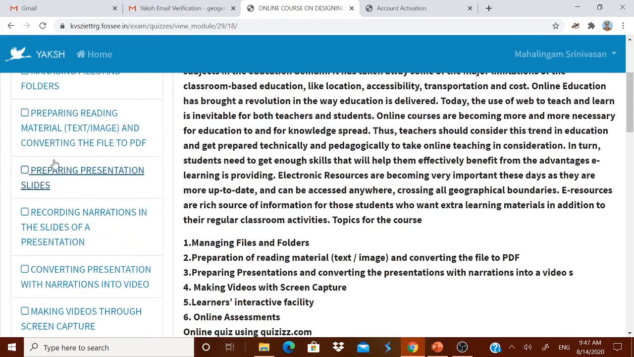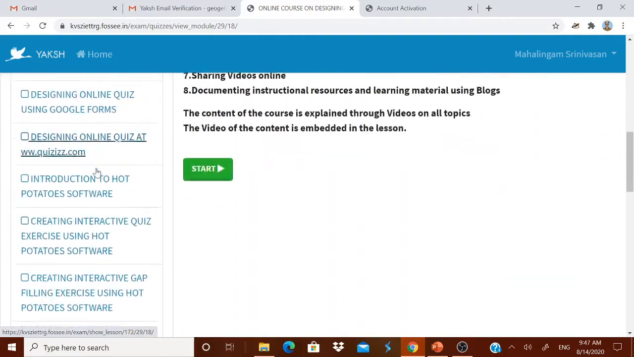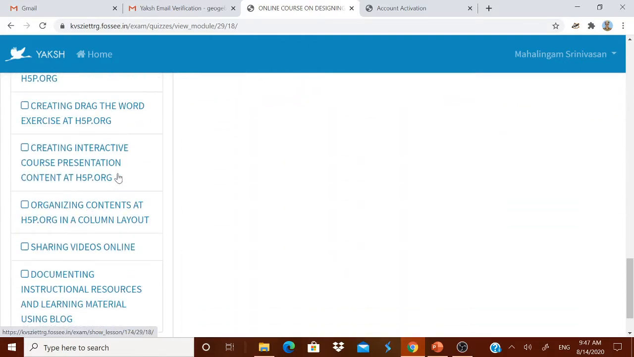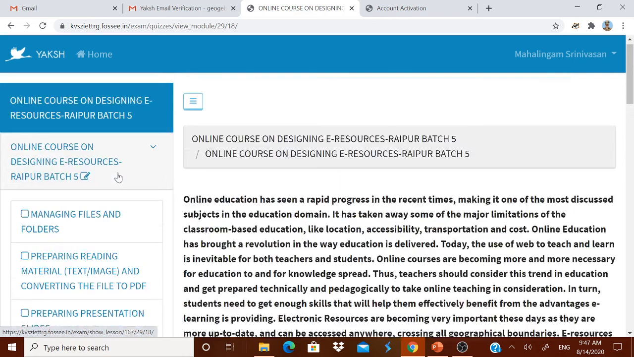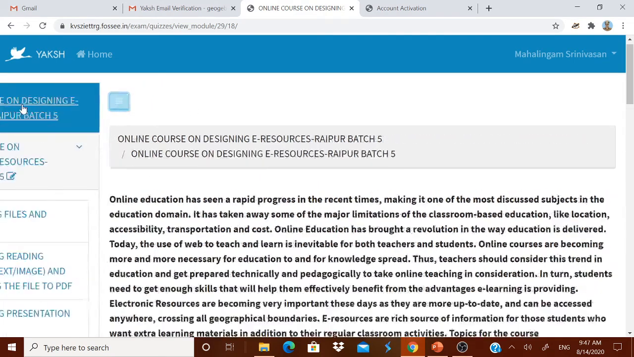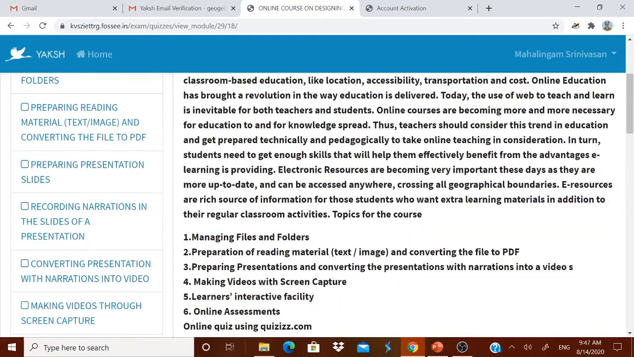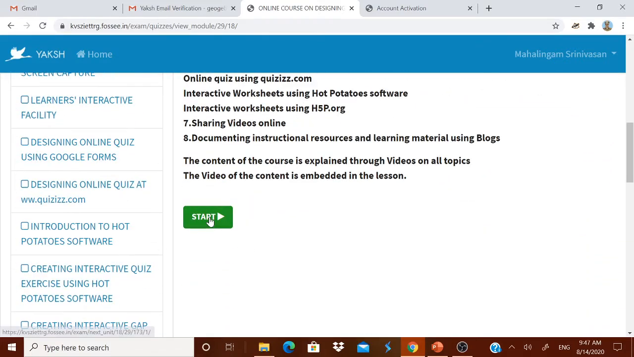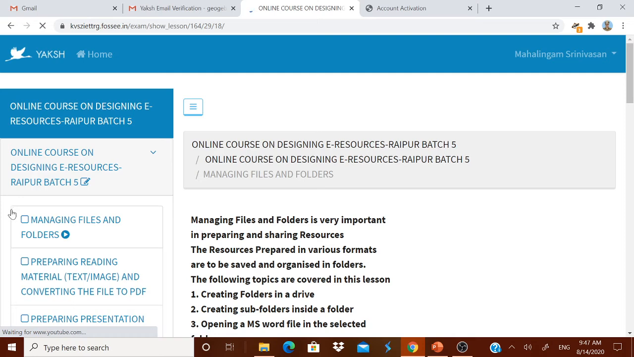Now you can see all these lessons in the left hand side. And this is the introduction. You can click it to make it into a full page. Okay. Now you read it. Some introduction is given. Then you have to click start to go to the next lesson. You see, first lesson started.